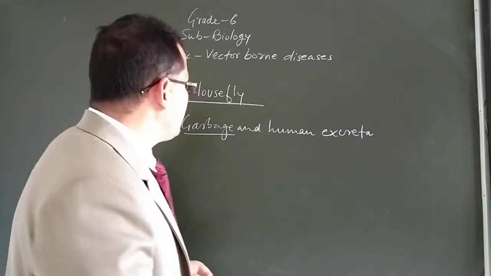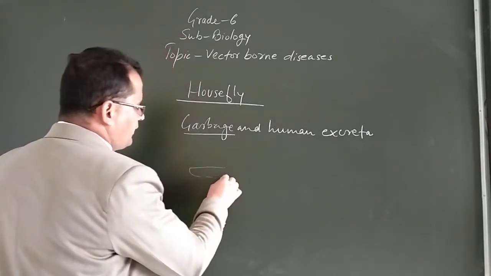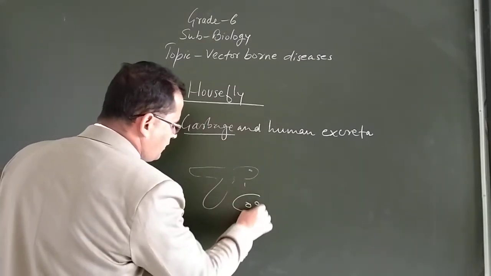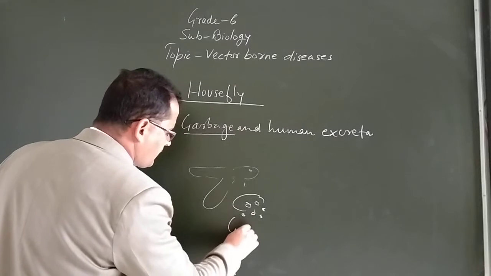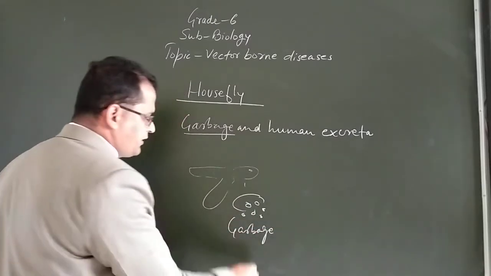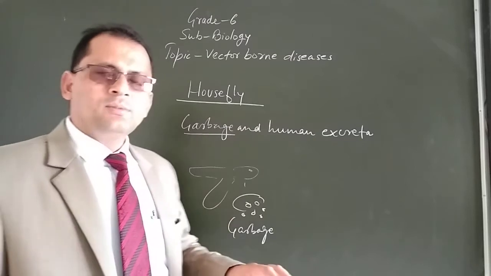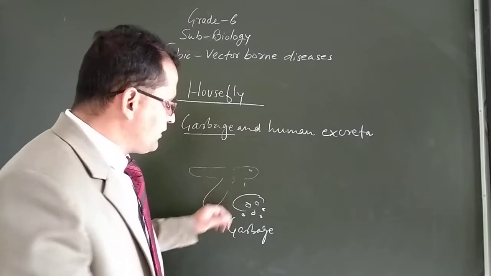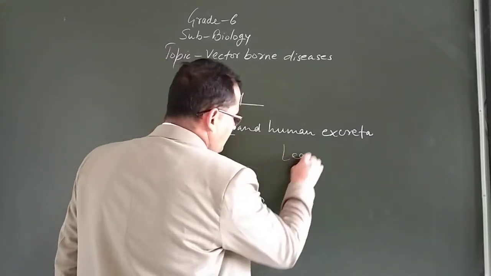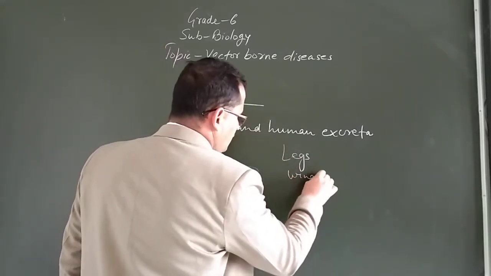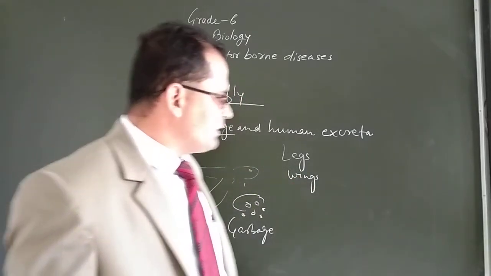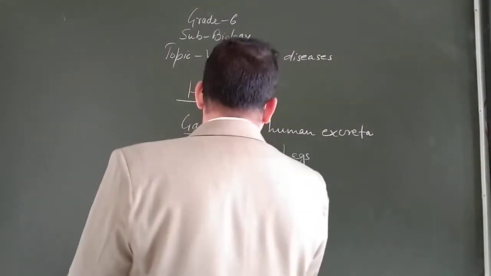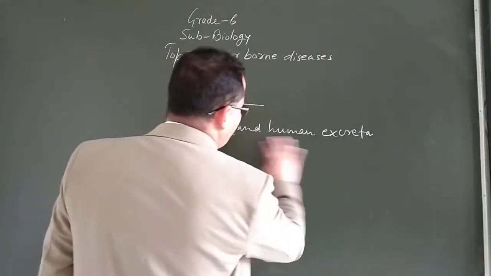So what happens, beta, when this housefly sits on this excreta or the garbage, the germs which are present on the excreta or on the garbage stick to the legs or wings of the housefly. So once they stick to the wings or the legs, then what will happen? Now I will tell you.